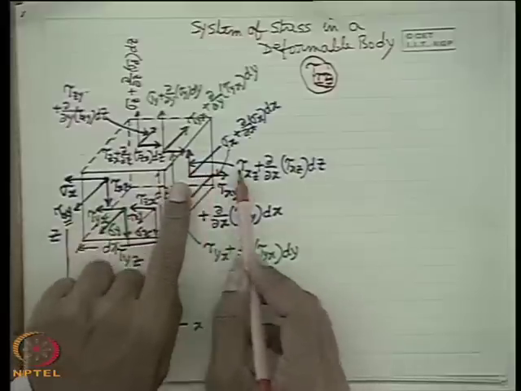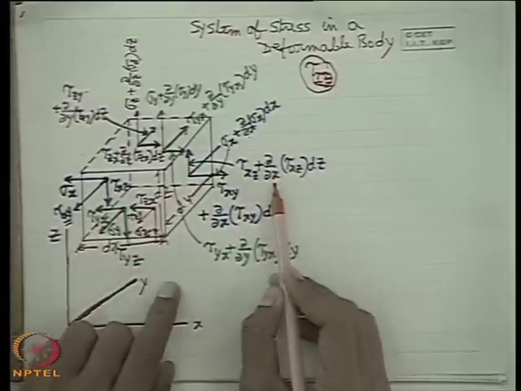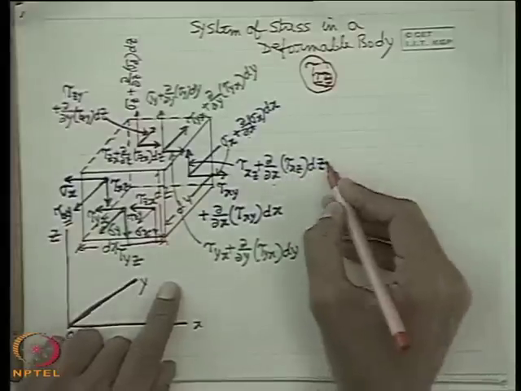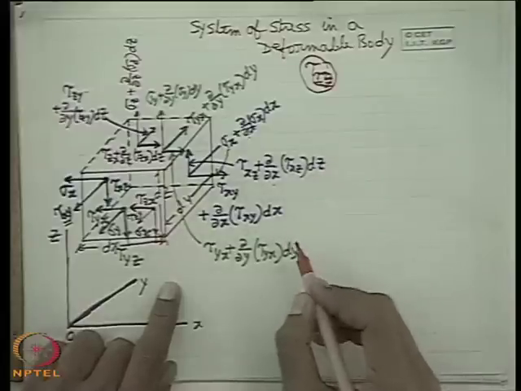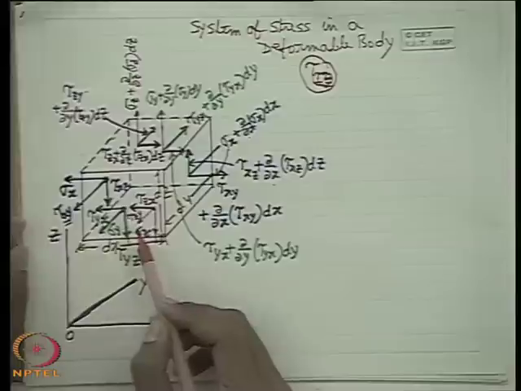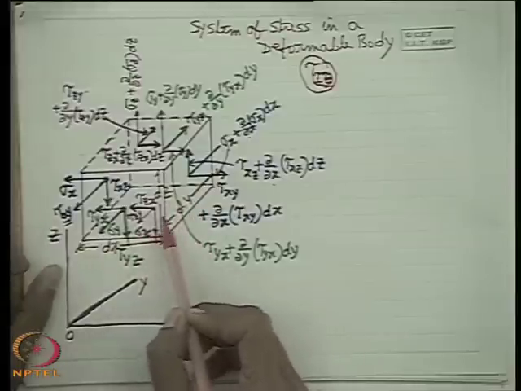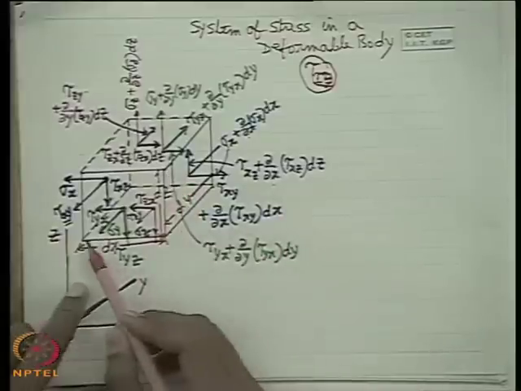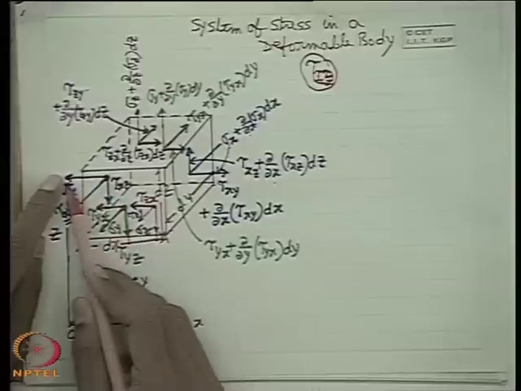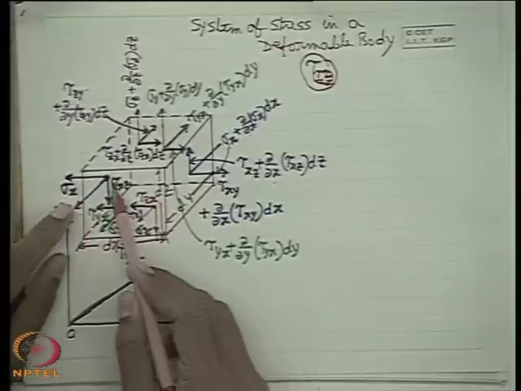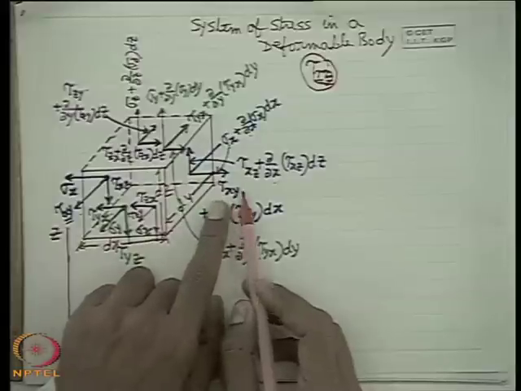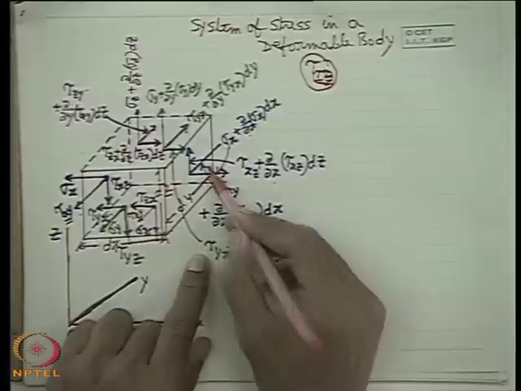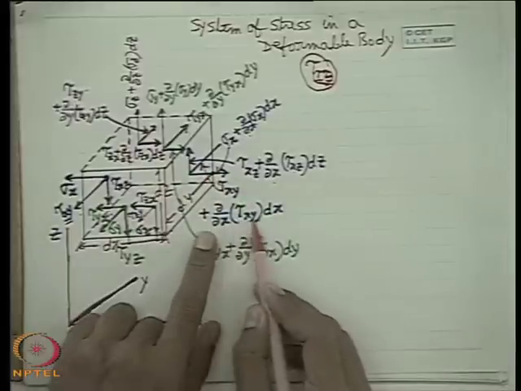So this is the tau xz, but it has an increment for dx, del x of tau xz dx. I am sorry, del x of tau xy. This should be del z, but this is different. Sigma x is this one, tau xy is this one, and tau xz is this one. So this will be tau xy plus del y of tau xy dx.